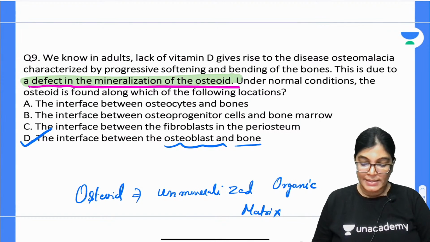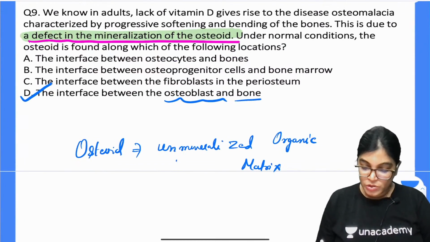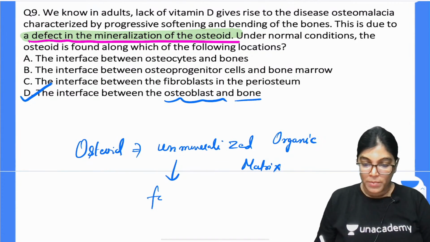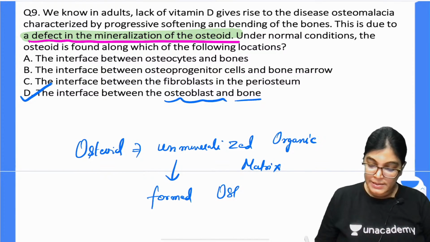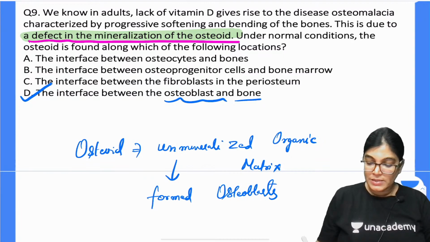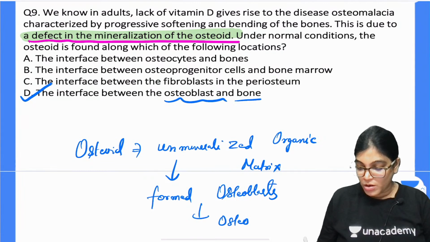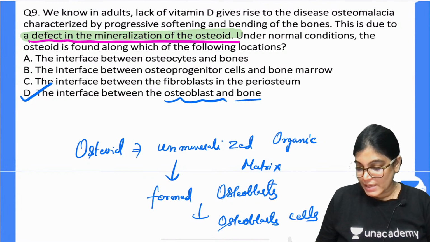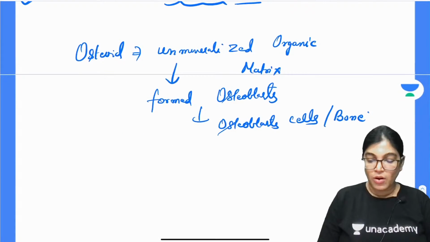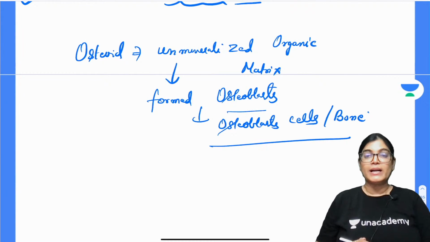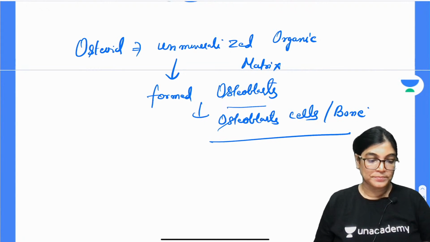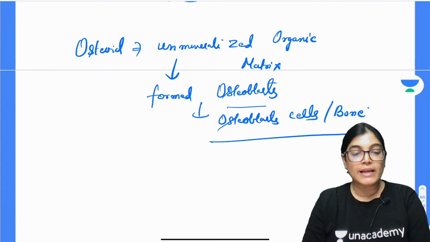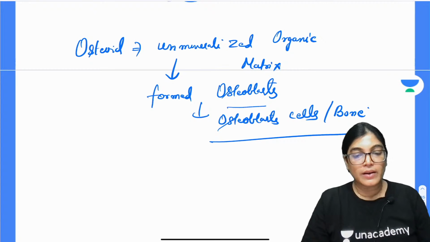And this osteoid is produced by, can anybody tell me the answer? This osteoid is produced or formed by osteoblast, and it lies in relation between the osteoblast cells and the bone. So this is the exact location. It is located between the osteoblast cells and the bone. So if we have to choose one, we will go with this as the correct answer. D was given as the correct answer. Okay.